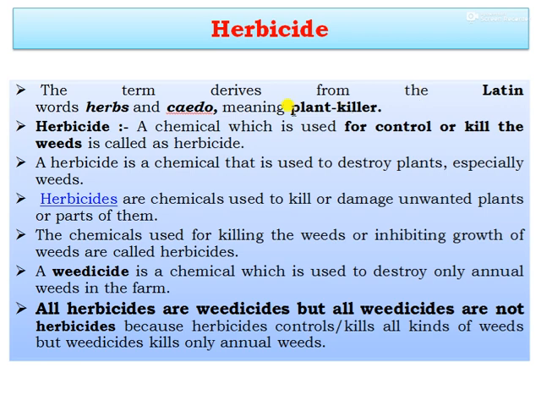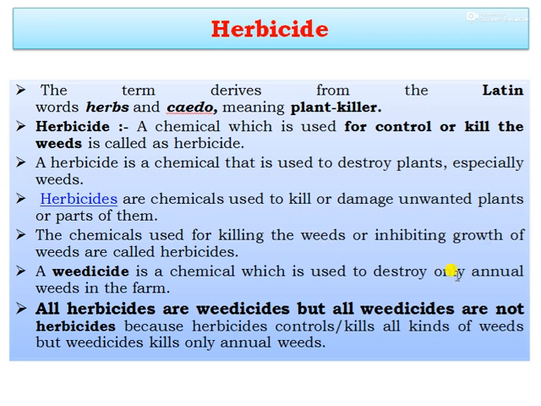The term herbicide derives from the Latin word, herba meaning plant and cida meaning killer. The herbicide, the chemical which is used to control or kill the weeds, is called the herbicide. The herbicide is a chemical also used to destroy plants, especially all kinds of weeds. Herbicides are also used to kill weeds or damage unwanted plants or parts of them. The chemicals used for killing weeds or inhibiting the growth of weeds are called herbicides.